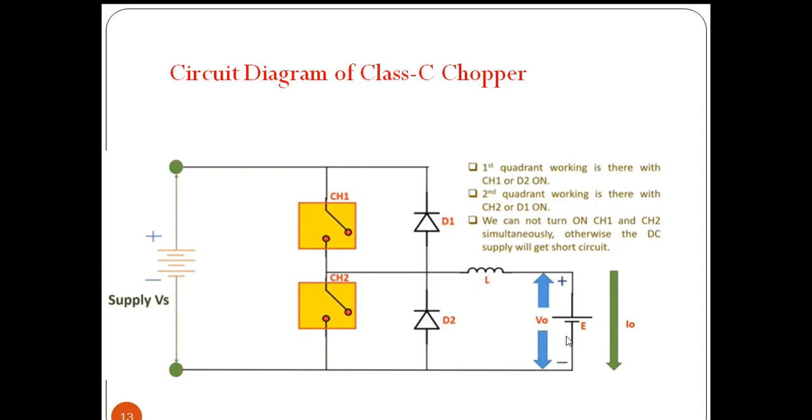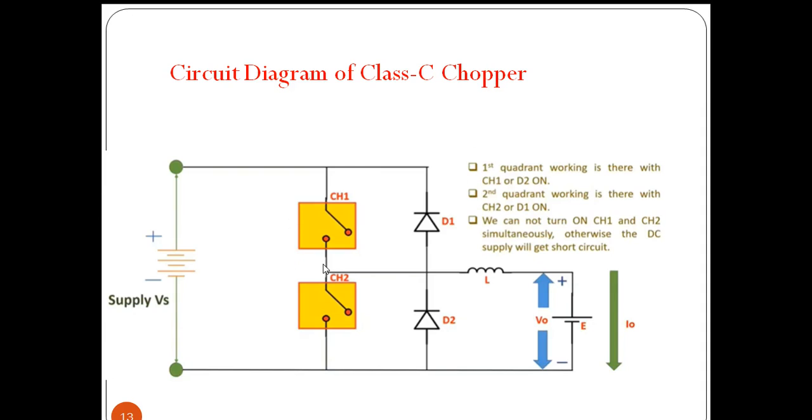This is the representation for V naught, and when the current flows from top to bottom, we assume it as positive current. So this is the sign convention: I naught is positive, V naught is positive.